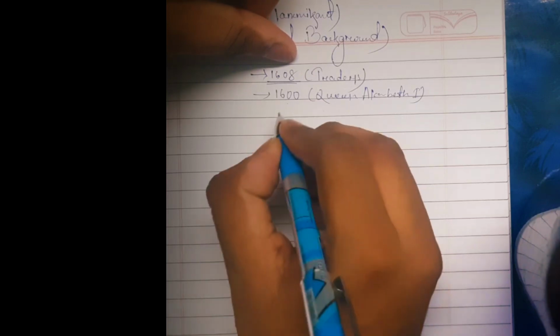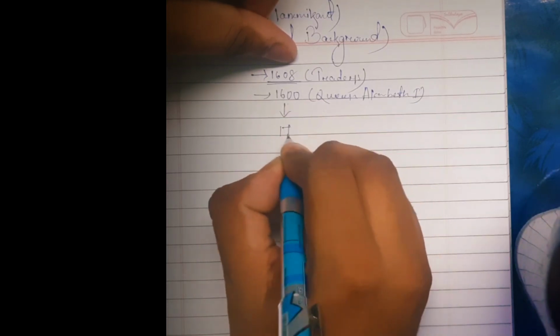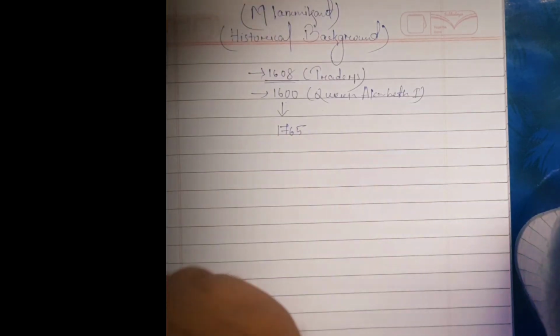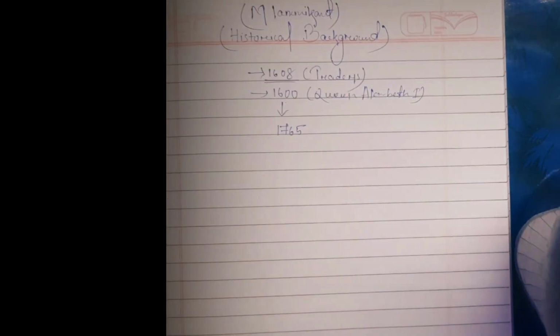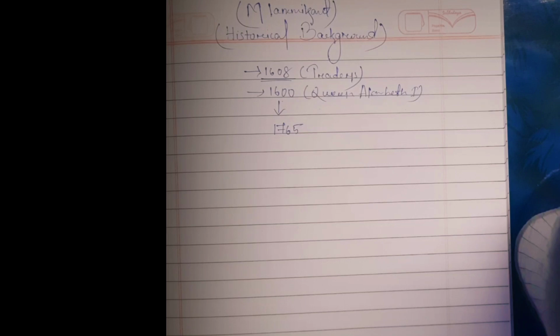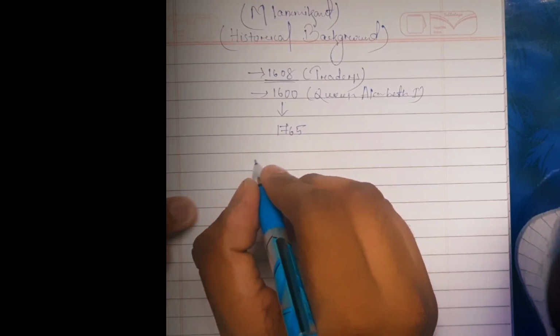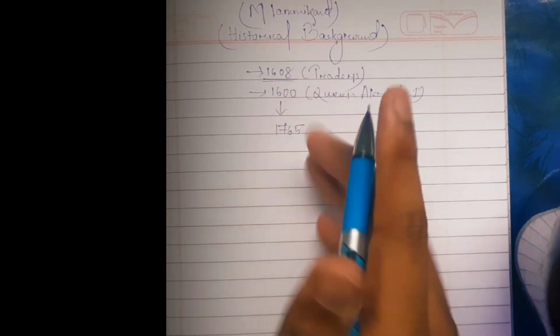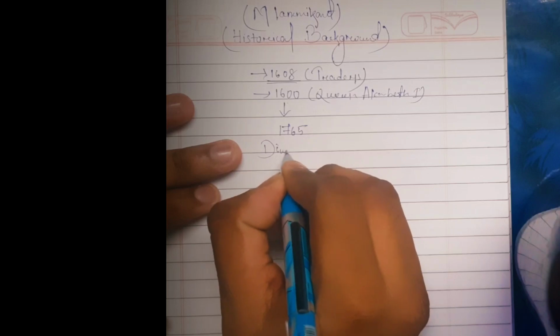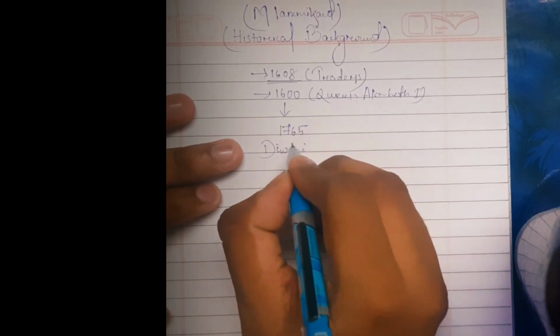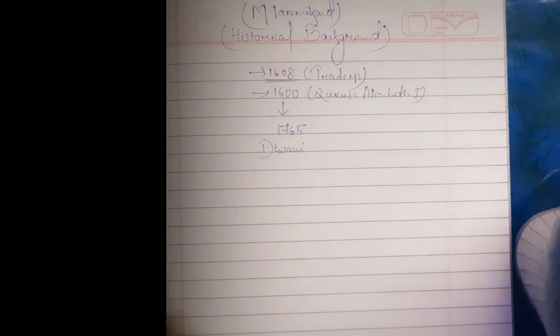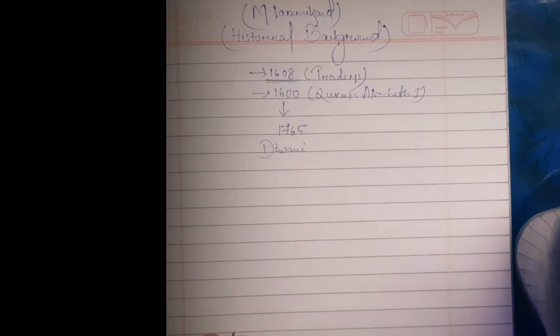In 1765, what happens? The company, which until now had purely trading functions, obtained the Diwani, the rights over revenue and civil justice of Bengal. So they came as traders, but gradually they obtained the Diwani. Diwani means the rights over revenue and civil justice.